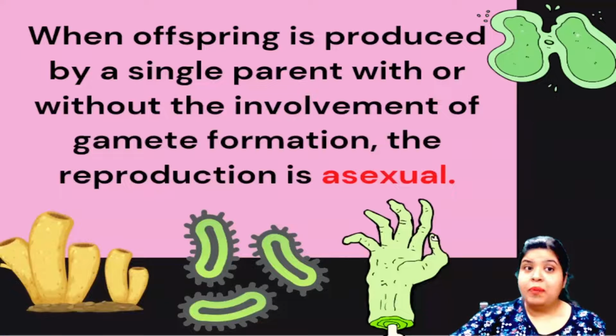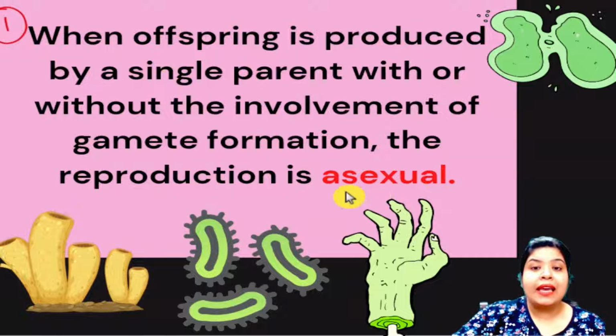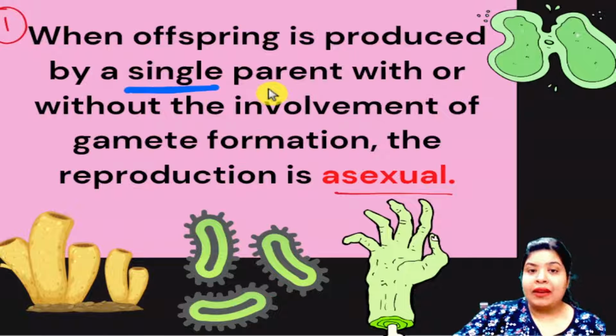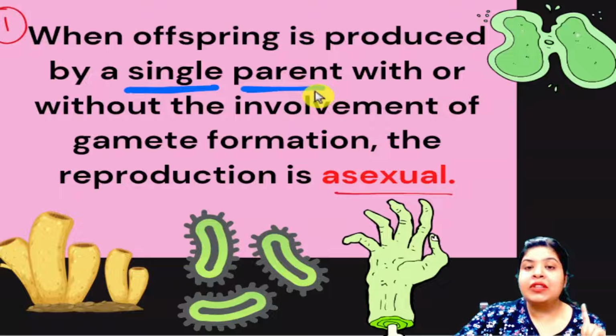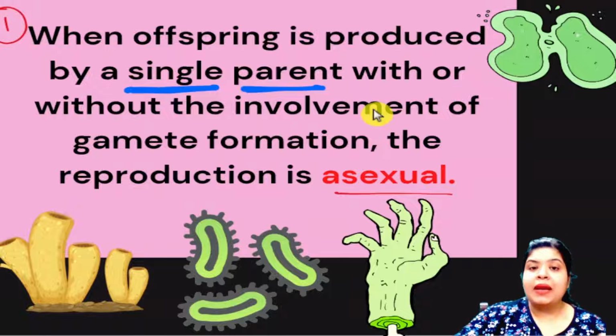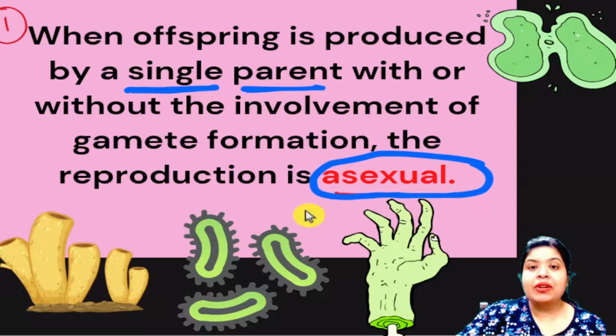So let us talk about the first mode of reproduction, which is the asexual mode. What happens in asexual reproduction? When offspring is produced by a single parent, so only one individual is involved, with or without the involvement of gamete formation, this mode is called asexual reproduction.